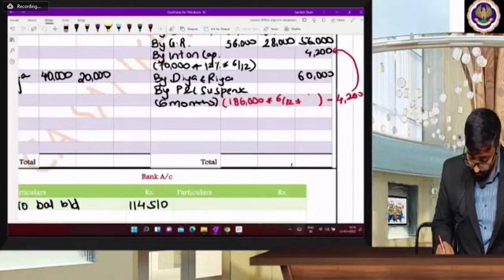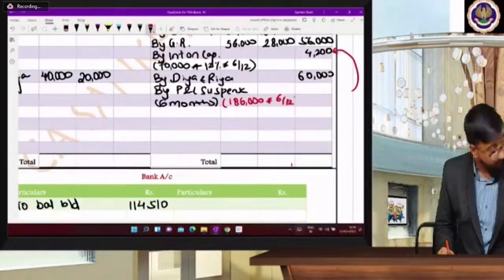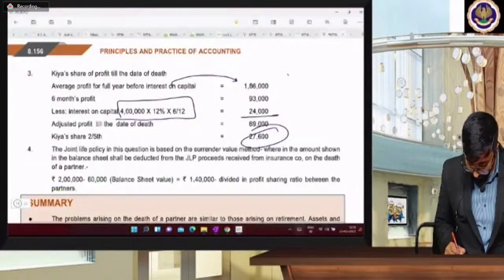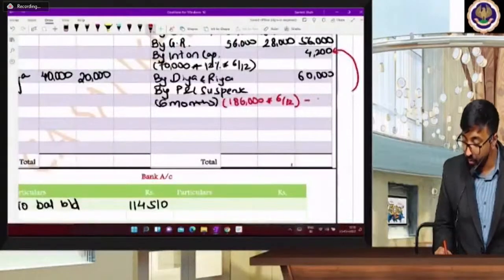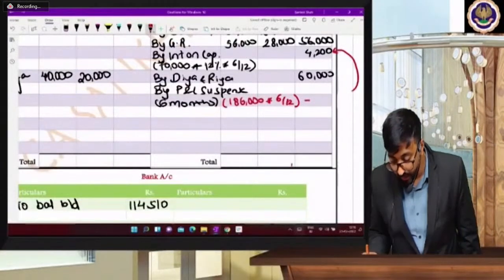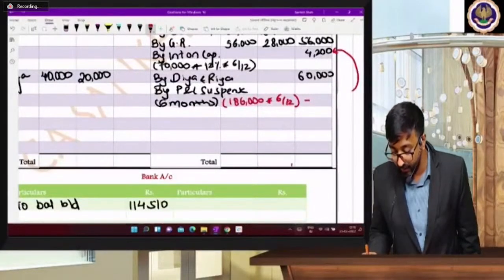1,86,000 into 6 by 12, then you have to deduct interest on capital. What is the capital? Here you will consider 4 lakhs as interest on capital.